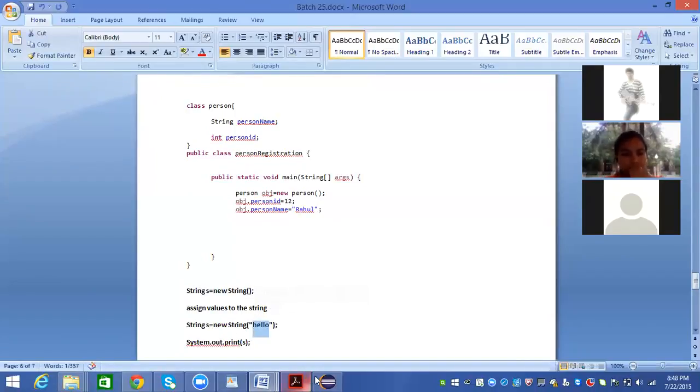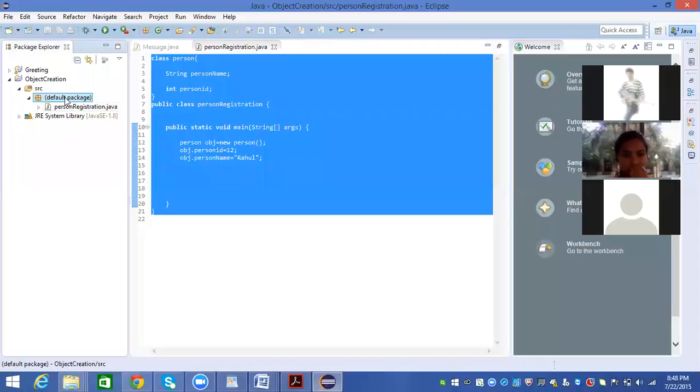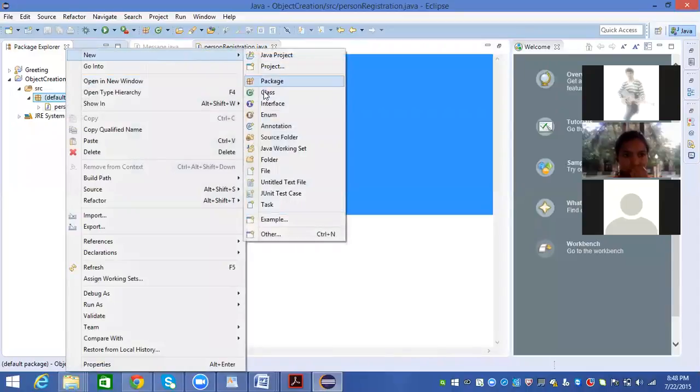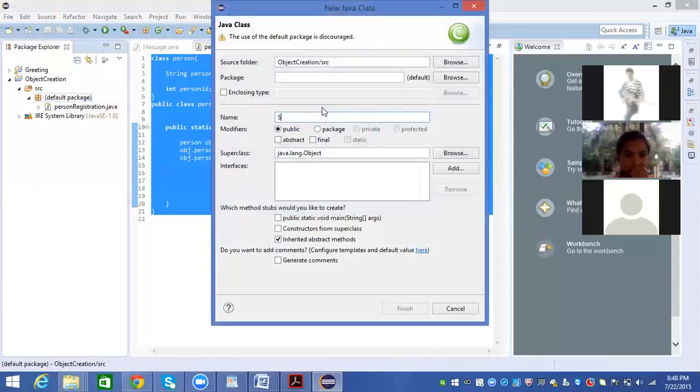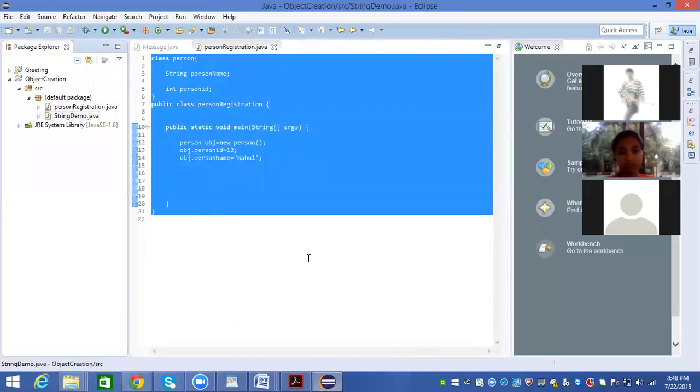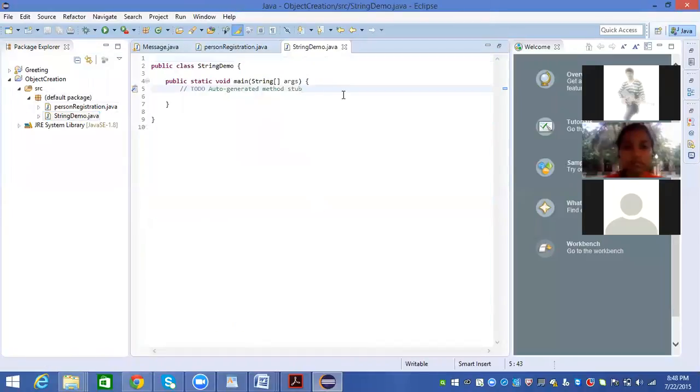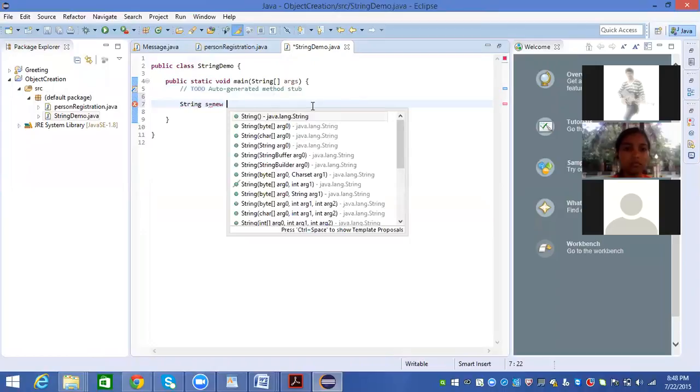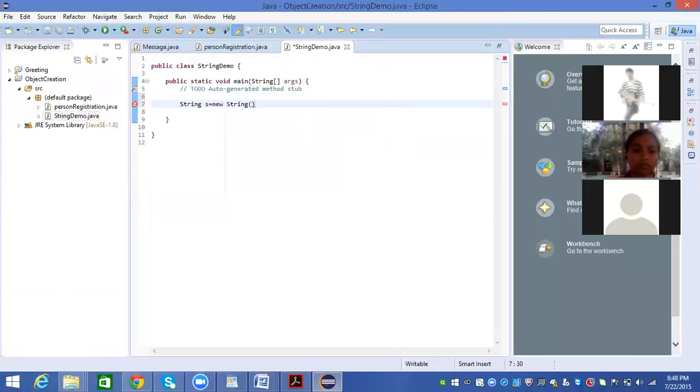Let's see it programmatically. A class called StringDemo with public static void main String args. Here I create String s equal to new String, so this is how I created an object.